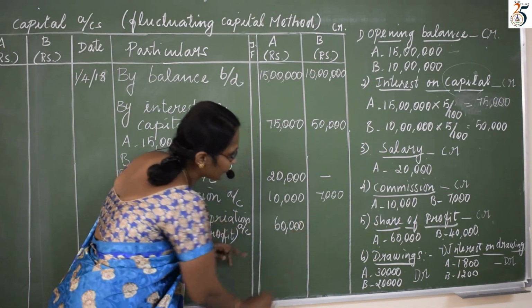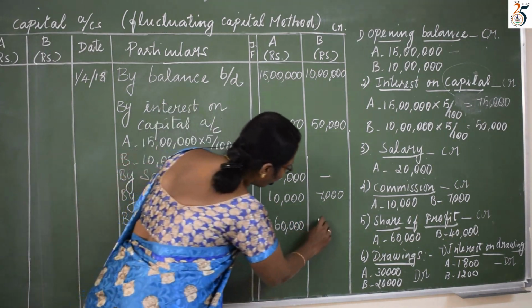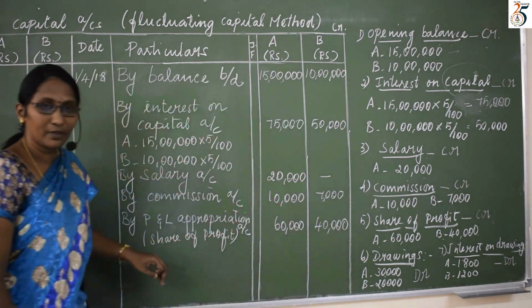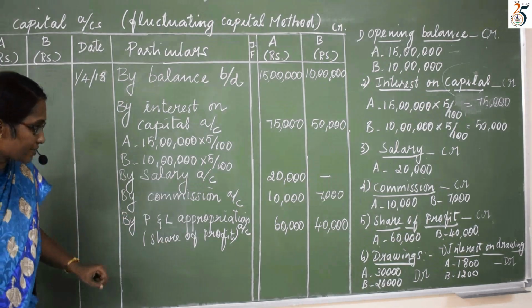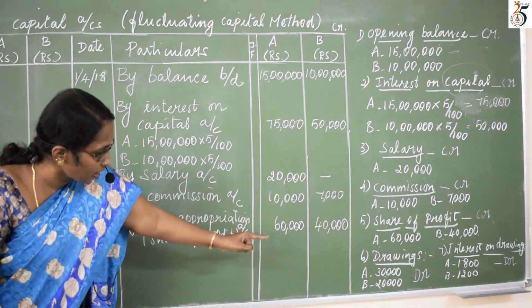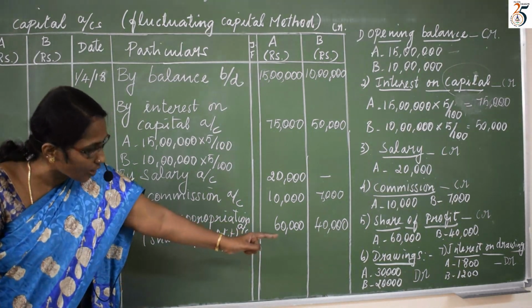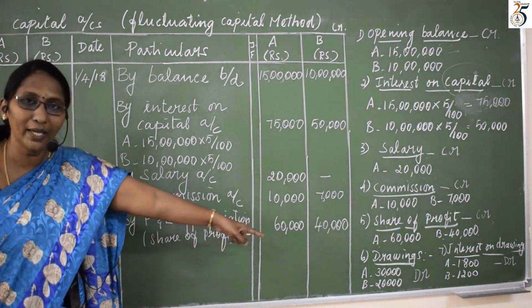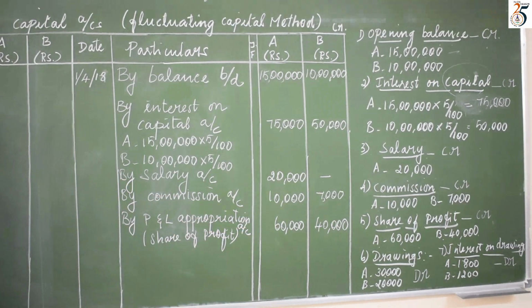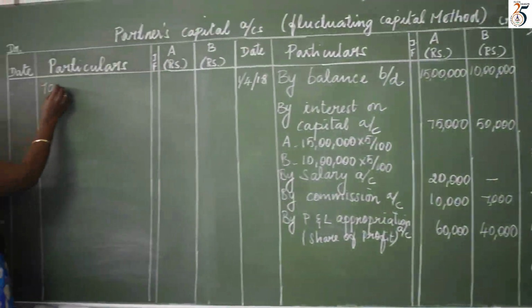60,000 for A, 40,000 for B. Clear? Yes. And next one is drawings. For A 30,000 and for B it is 20,000. Where do we enter? We have to enter in debit side. So I write this in debit side.